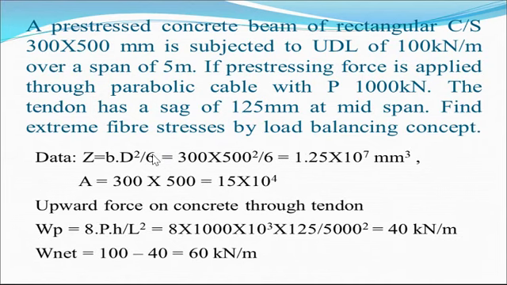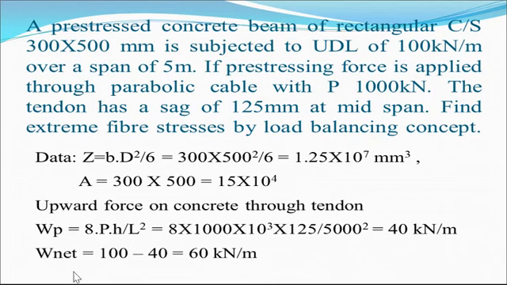Now, what is Z? BD square by 6. Area is 300 by 500, and upward force on the concrete through the tendon due to the tendon profile, WP, is equal to, since a parabolic tendon is there, 8PH divided by L square. So the prestressing force is known to us, sag is also known, and the span is also known. We get WP equal to 40 kilonewton per meter.